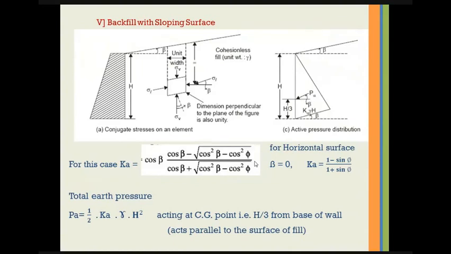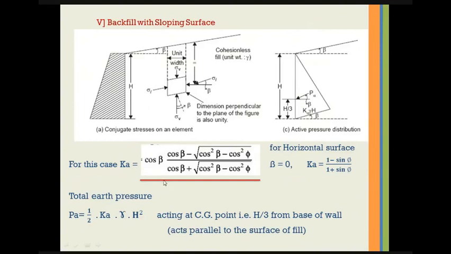Backfill with sloping surface. In this case, the sloping surface we are assuming is at angle beta. So for this case, our K equation changes. The active earth pressure coefficient equation becomes like this. And if we put beta at 0, that is the previous cases when the surface is horizontal, we will get K as before, that is (1 minus sin phi) upon (1 plus sin phi). So the total earth pressure formula will be the same as previous cases, just here K, the coefficient of earth pressure, will be changed,